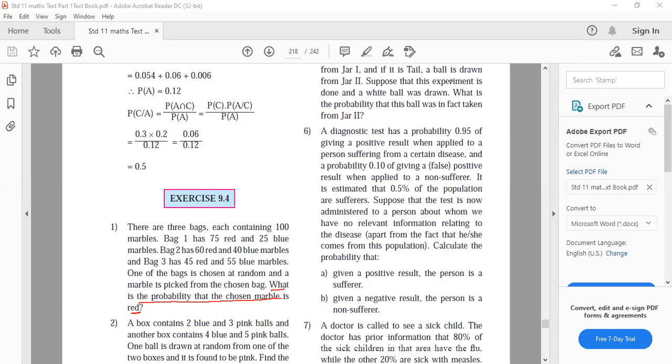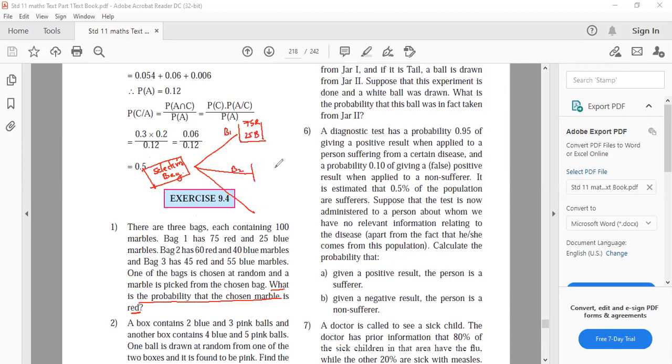Anyhow, can you draw the tree diagram for this? What is the first experiment? Select a bag. What can the bags be? Bag 1, bag 2, or bag 3. All of you draw with me. Write what is in each. Bag 1 contains 100 marbles: 75 red and 25 blue.